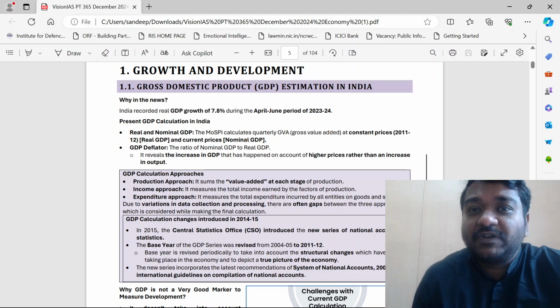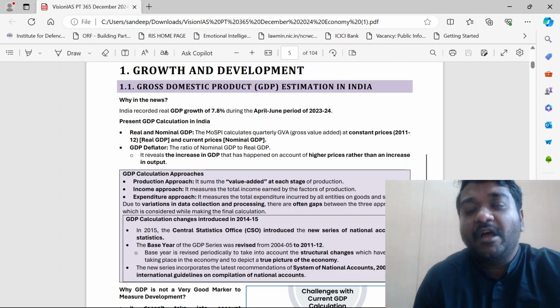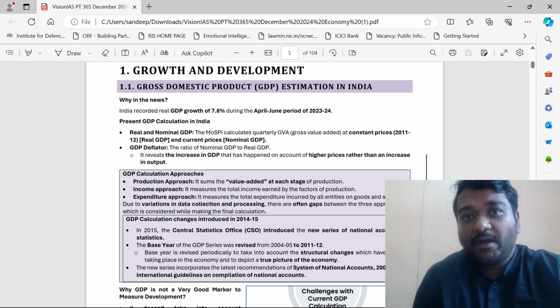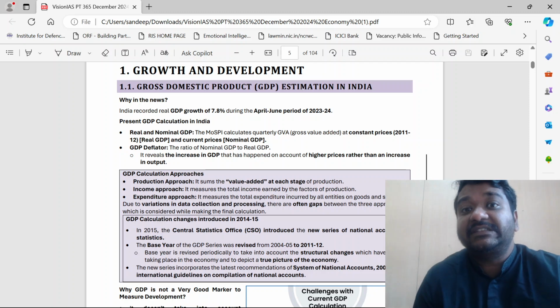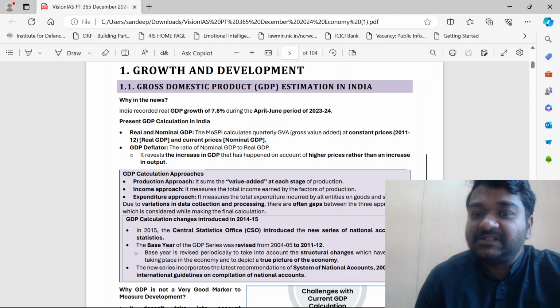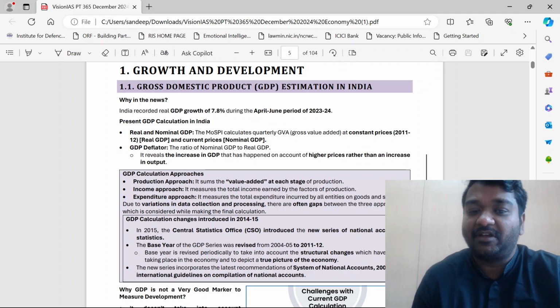So what you should focus on is what are the factors that are included in GDP. For example, household work, right? Household work, labor work, right? If it's your own farm field, if you are working, is that calculated? So things like that should also be noted when it comes to the calculation.